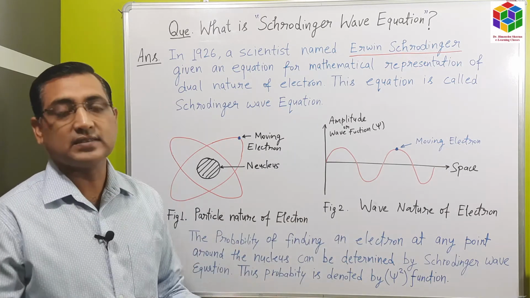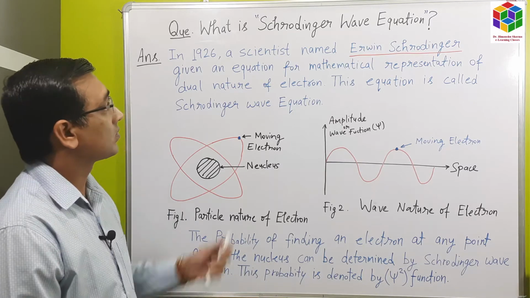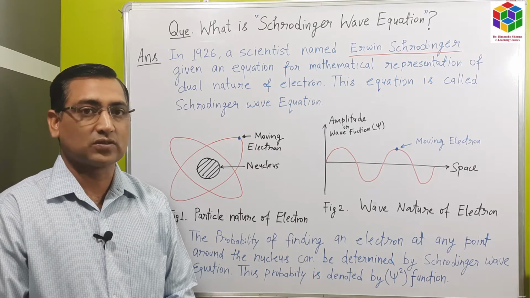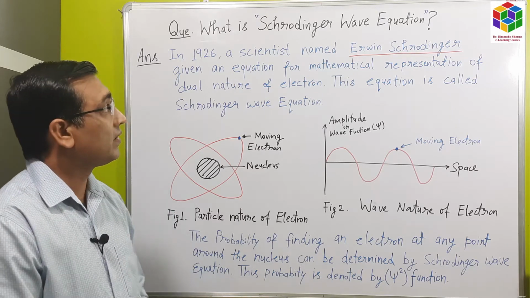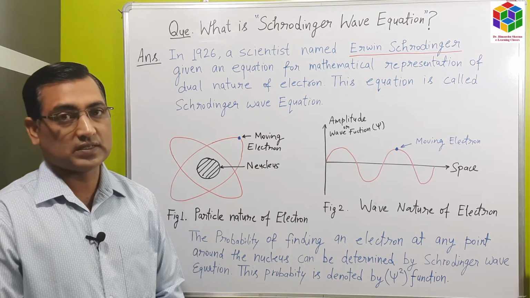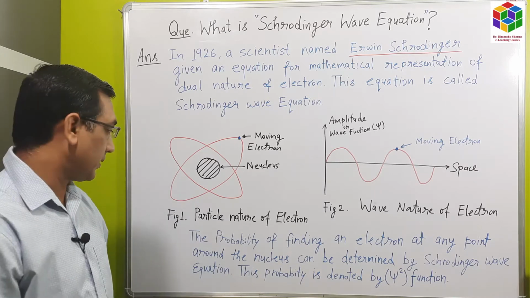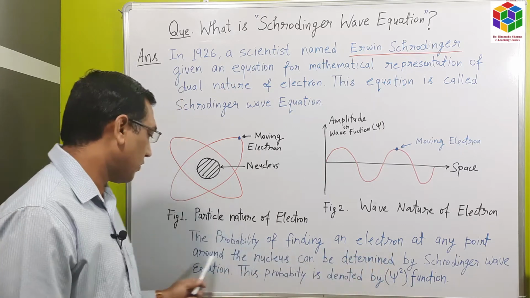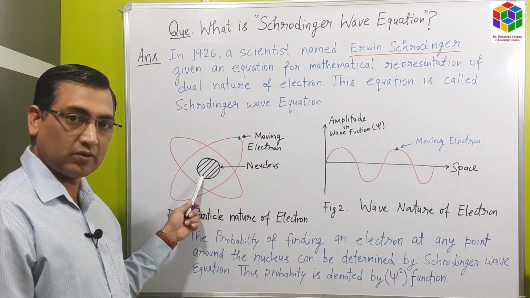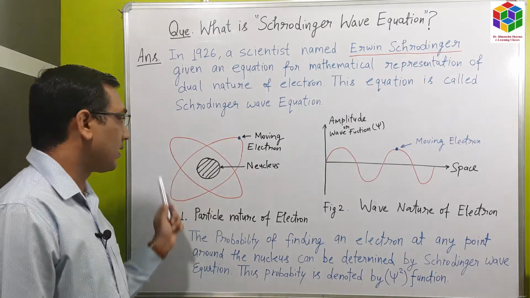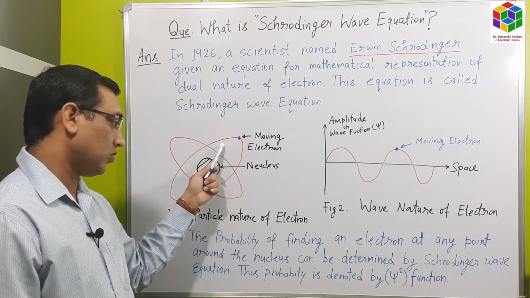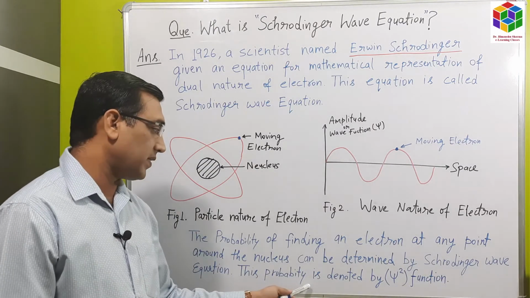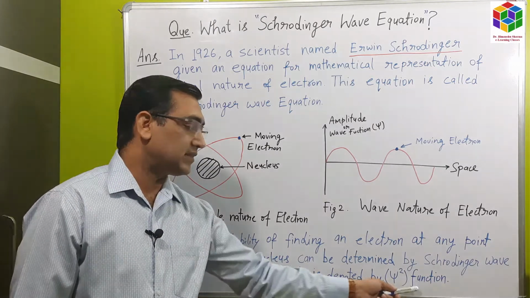So what is the physical significance of Schrodinger wave equation? We will also discuss the physical significance, but before that we will see what the Schrodinger equation is and what its purpose is. The probability of finding an electron at any point around the nucleus of the atom, and the probability of finding an electron in any orbit, can be determined by the Schrodinger wave equation. This probability is denoted by the psi square function.